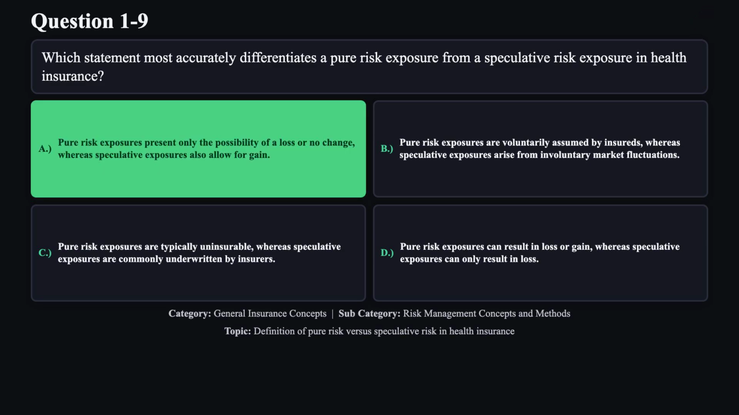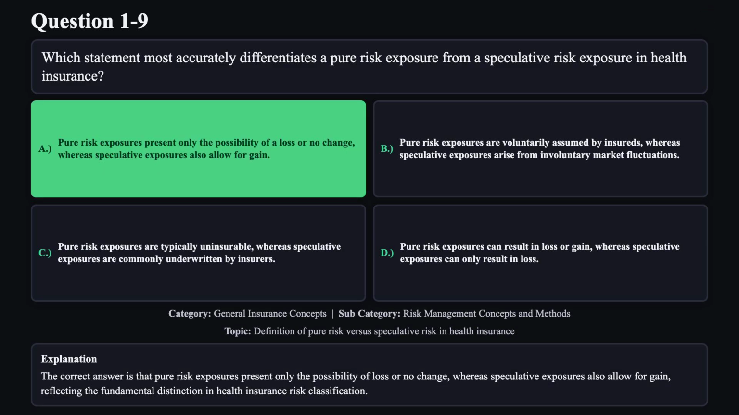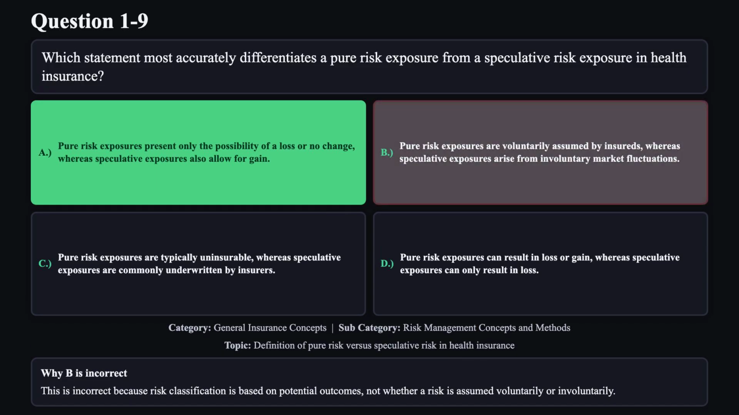The correct answer is A. The correct answer is that pure risk exposures present only the possibility of loss or no change, whereas speculative exposures also allow for gain, reflecting the fundamental distinction in health insurance risk classification. Reason B is not correct. This is incorrect because risk classification is based on potential outcomes, not whether a risk is assumed voluntarily or involuntarily.